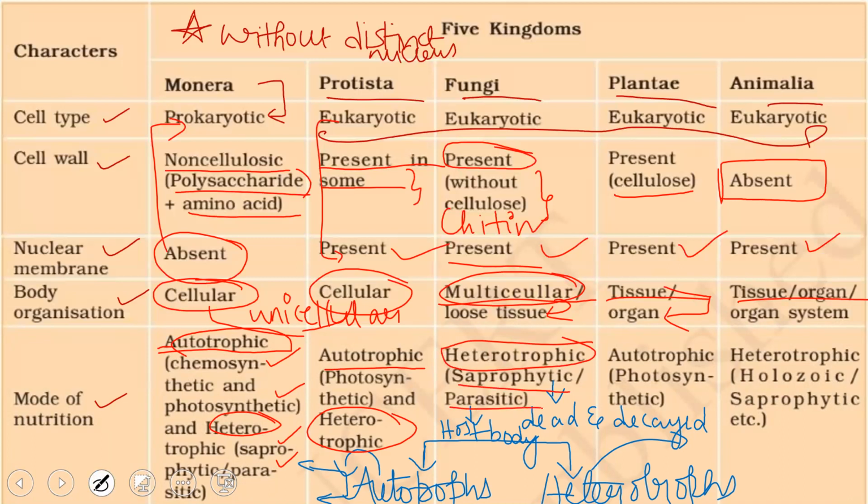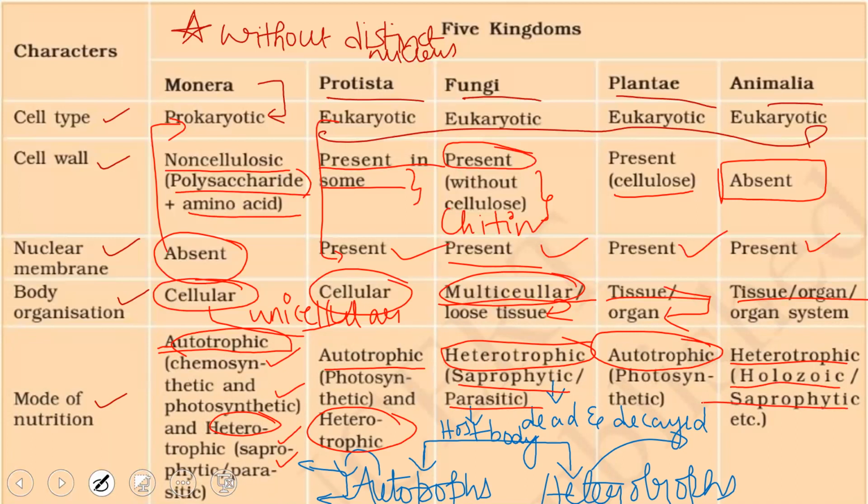Then comes Plantae. We know that plants can prepare their own food using the process called photosynthesis. They are purely dependent on sunlight. There are some heterotrophic organisms too. In case of Animalia, you know that they are dependent directly or indirectly on the plants. They are holozoic, and they are saprophytic.